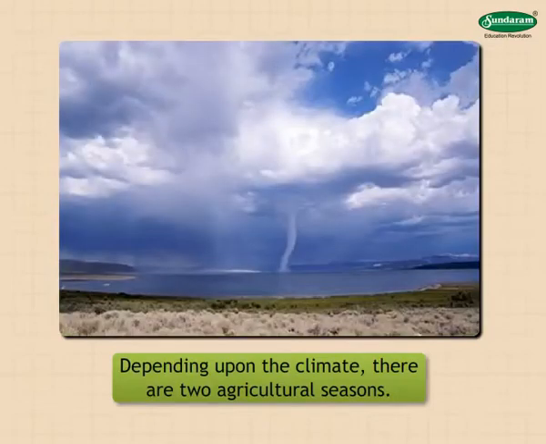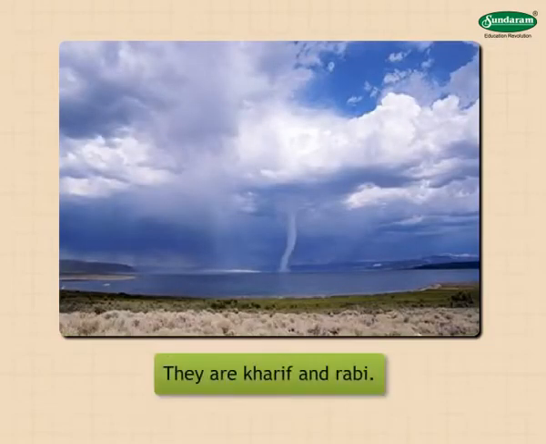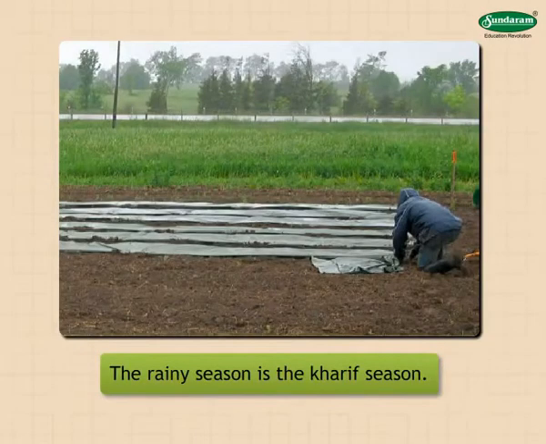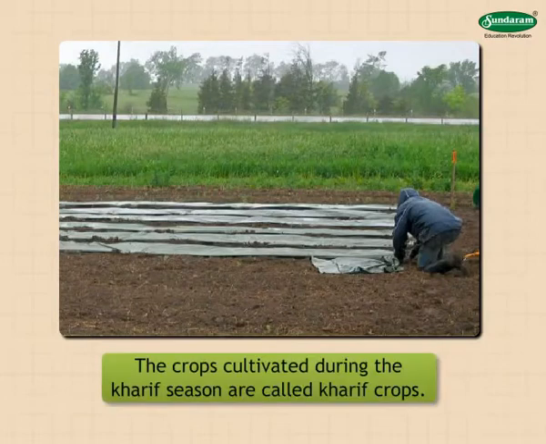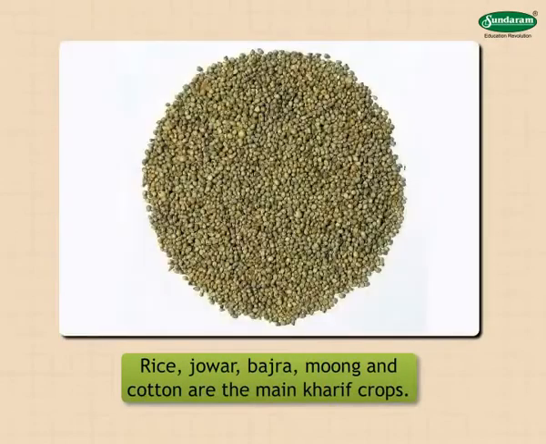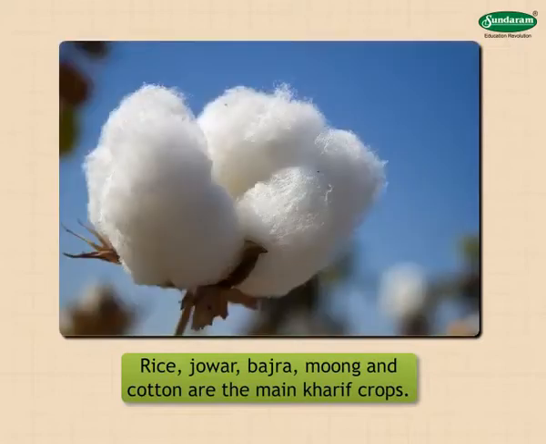Depending upon the climate, there are two agricultural seasons. They are Kharif and Rabi. The rainy season is the Kharif season. The crops cultivated during the Kharif season are called Kharif crops. Rice, jowar, bajra, moong and cotton are the main Kharif crops.